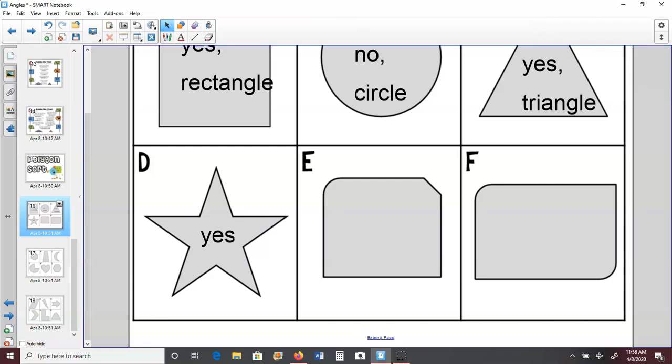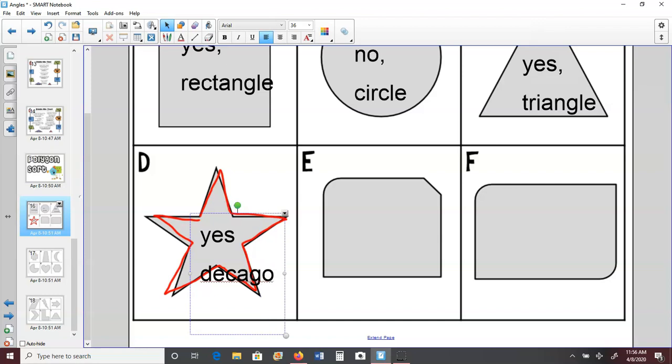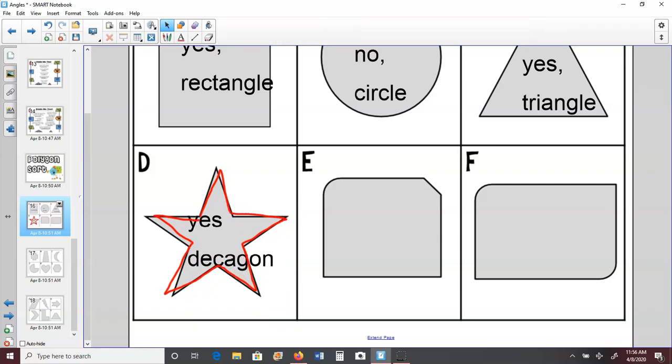So if we look at the sides of our shape, it has 1, 2, 3, 4, 5, 6, 7, 8, 9, 10. All right, what do we call a 10-sided shape? A decagon. Okay, so this is a polygon, and we call it specifically a decagon.